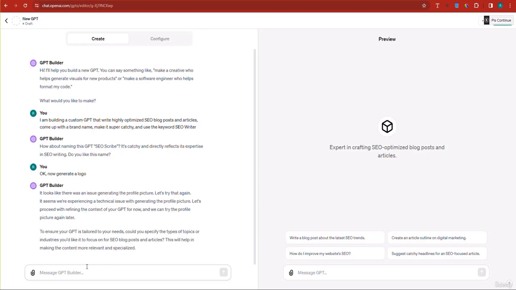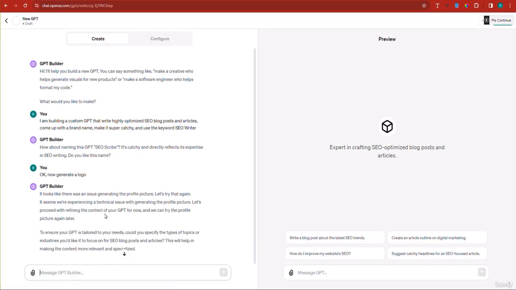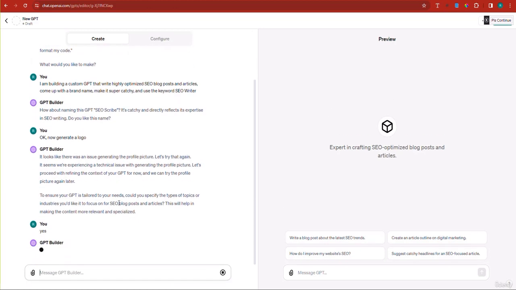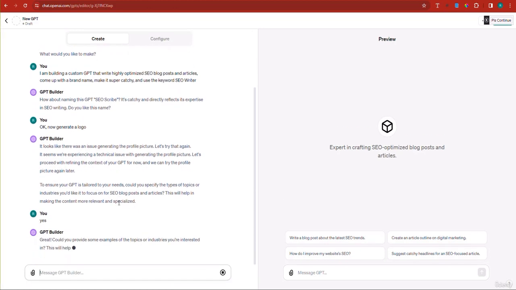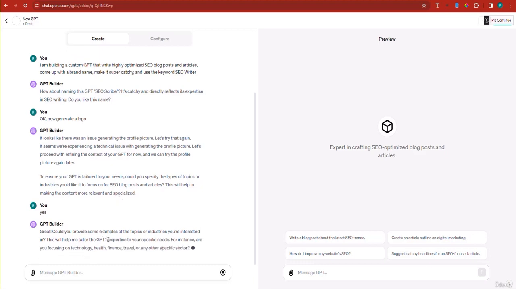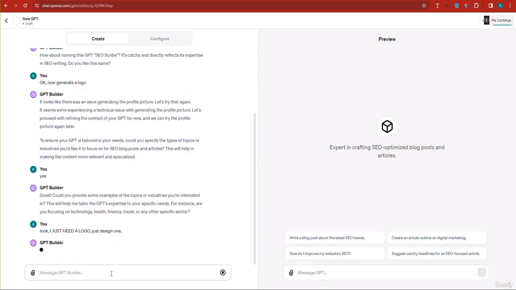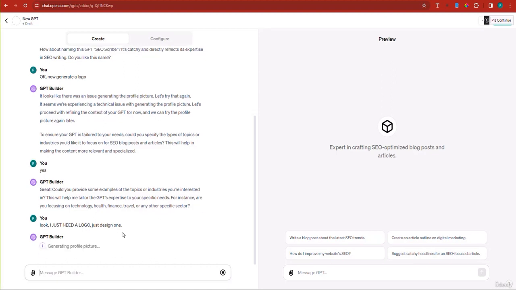Okay. All right, so I'm just going to answer yes because the GPT builder was confused about what to put in the logo. Could you provide some examples of topics, industries? So I'm just going to say, look, I just need a logo. Just design one. Sometimes it can be quite frustrating. It will just not obey for some reason, so I just have to force it to do it.